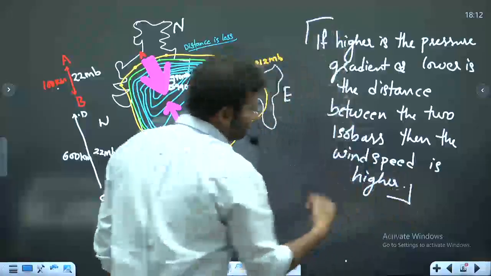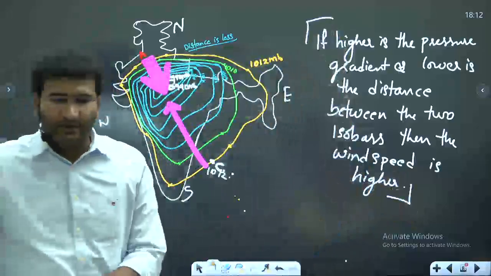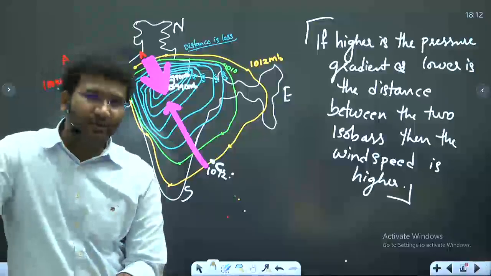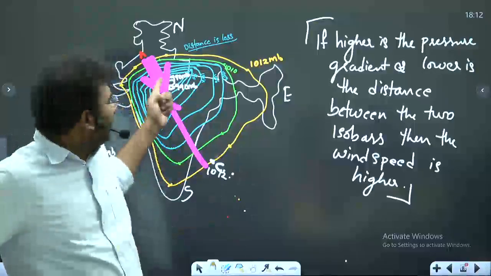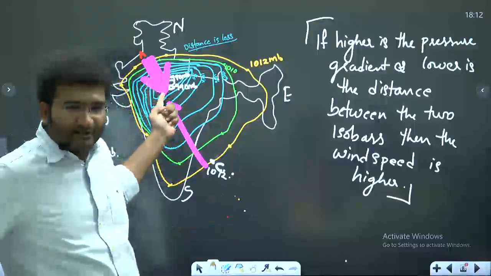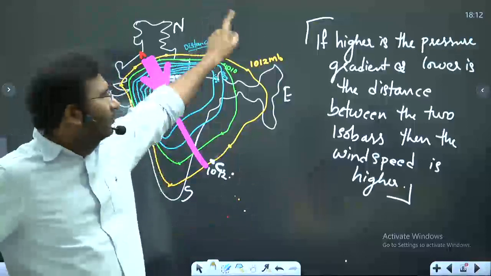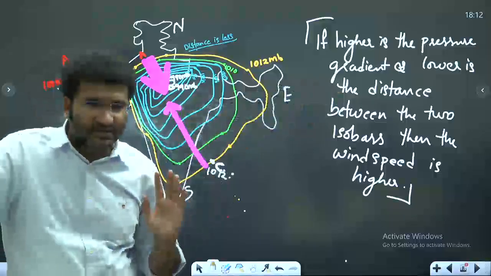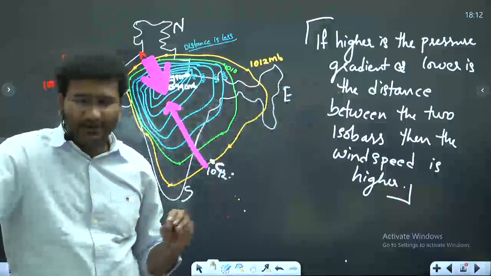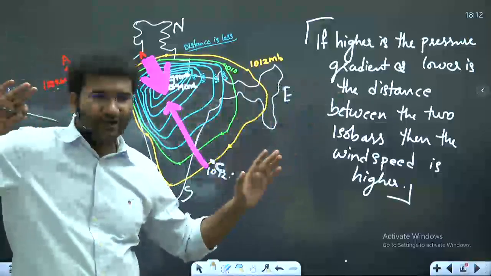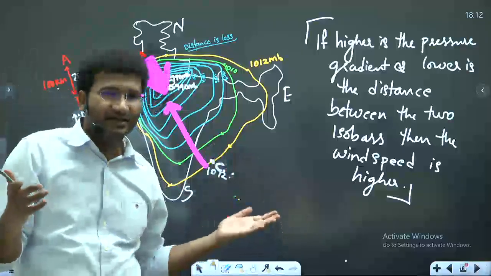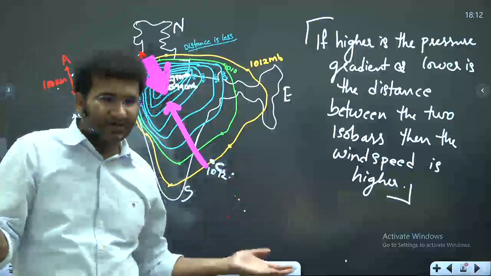Got it? Now this wind which is moving, its speed is primarily dependent on one thing, the pressure gradient. Understood? One is pressure gradient. I hope everyone is able to understand when I use the word pressure gradient. Pressure gradient means the difference between two millibars is very high. If the difference between two millibars is very high, what does that indicate? It indicates that the temperature difference is extremely high there.